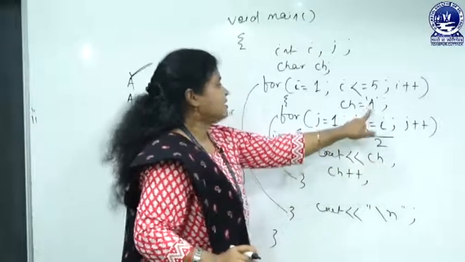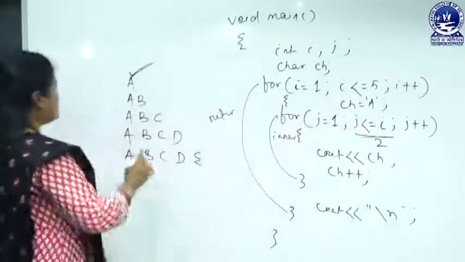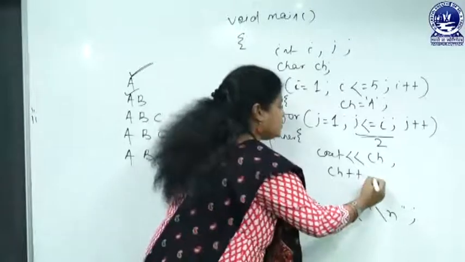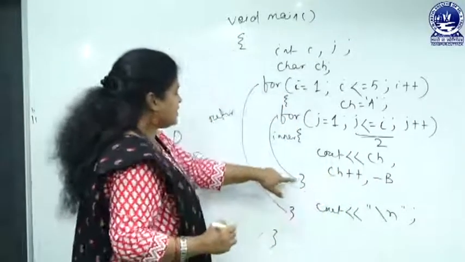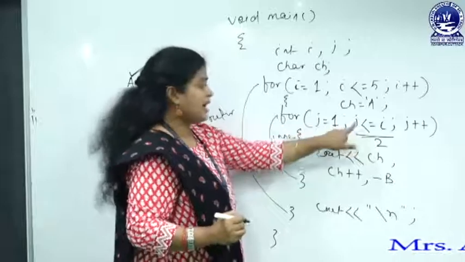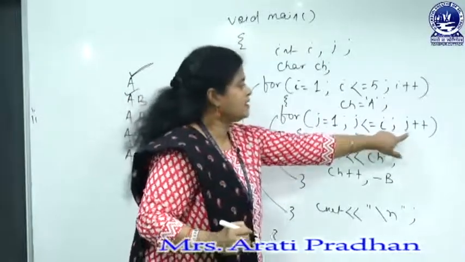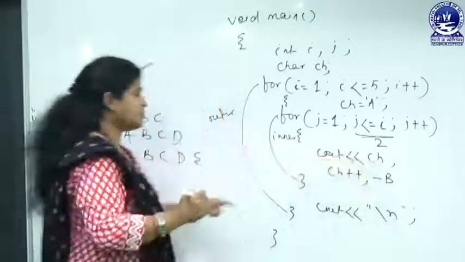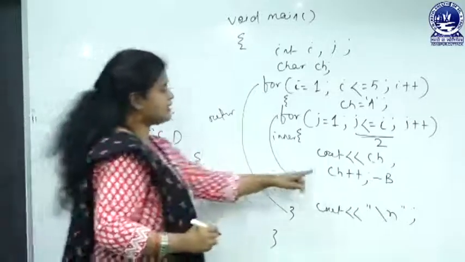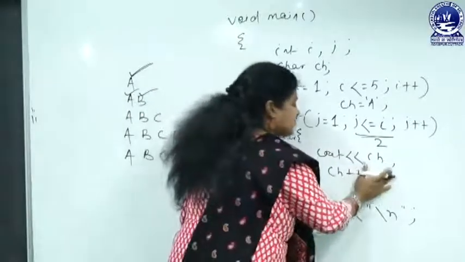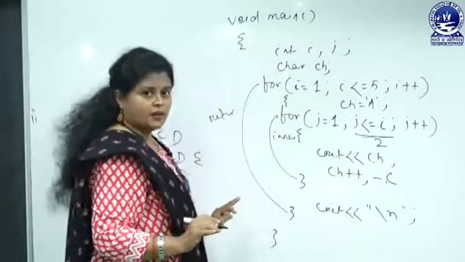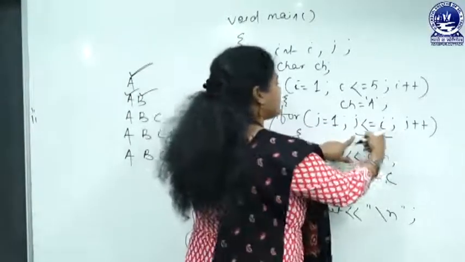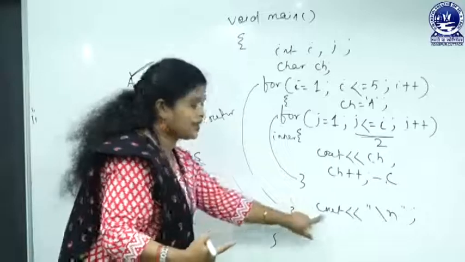cout ch, the value is A for the first time, so we will get this output. Then ch++, now the ch value is B here. This loop will be checked again, and now the j value is 2 as per the increment operator, and here we will get the output cout ch. Then ch++, now ch will be C, but it is not required now. When the control is checked again, the j value is 3, the condition is false, and it will come out to cout endl.